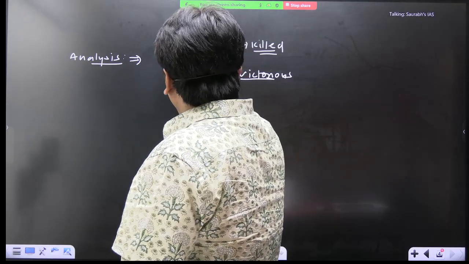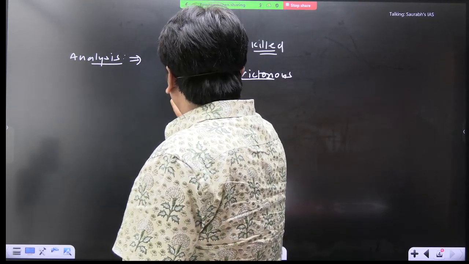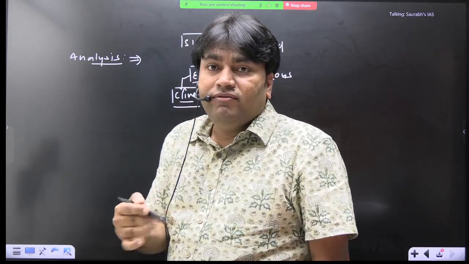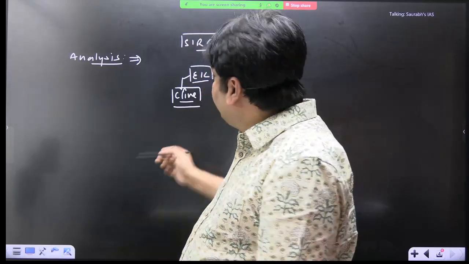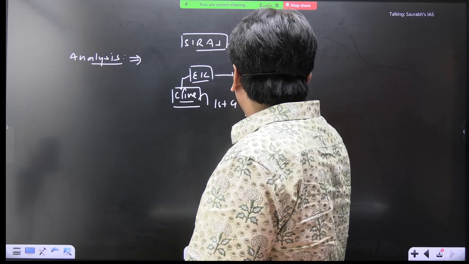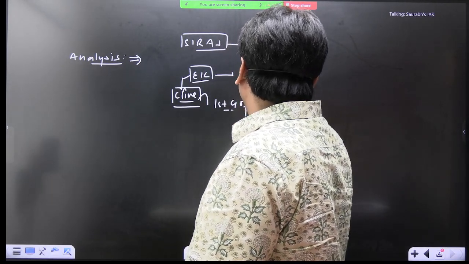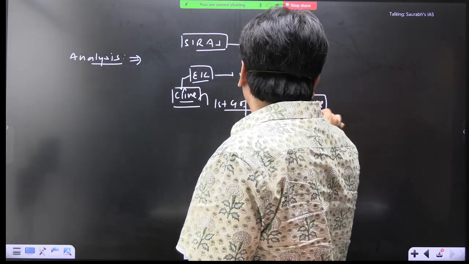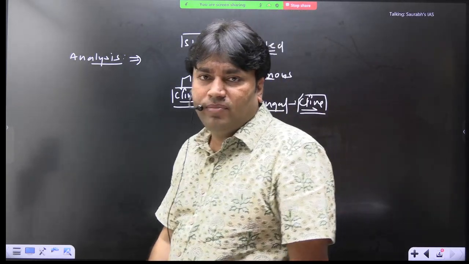And this is an achievement of Clive. Clive will be awarded for this. Clive became what? Who was the first governor of Bengal? It was Clive. So Clive will be awarded for this victory. He is the first governor of Bengal.